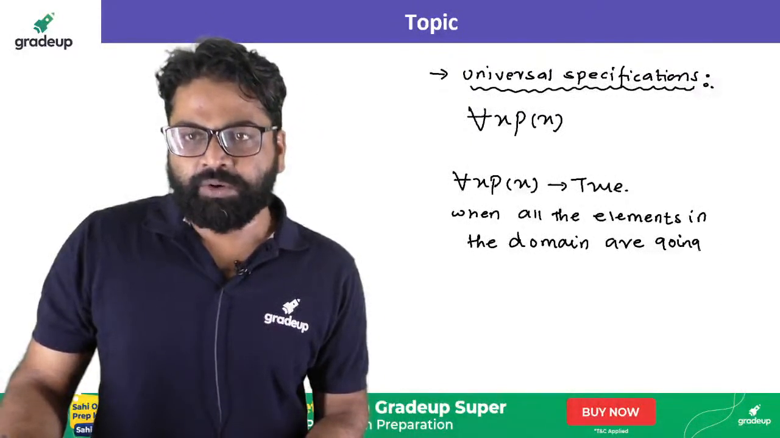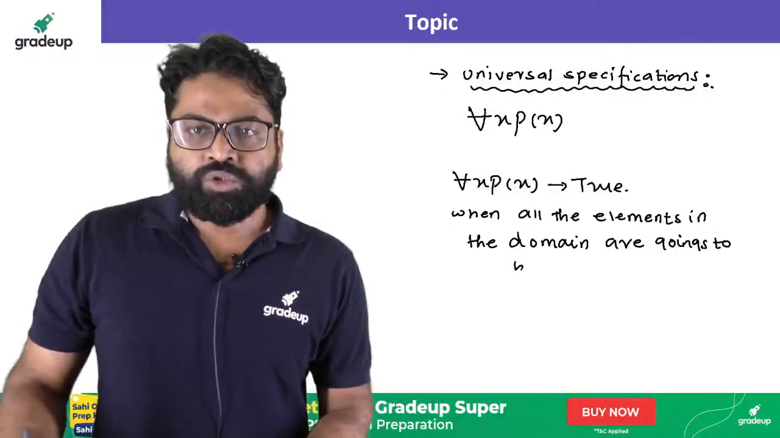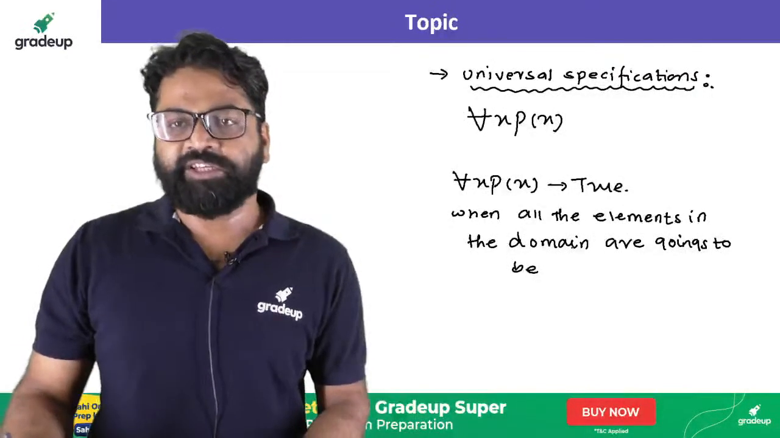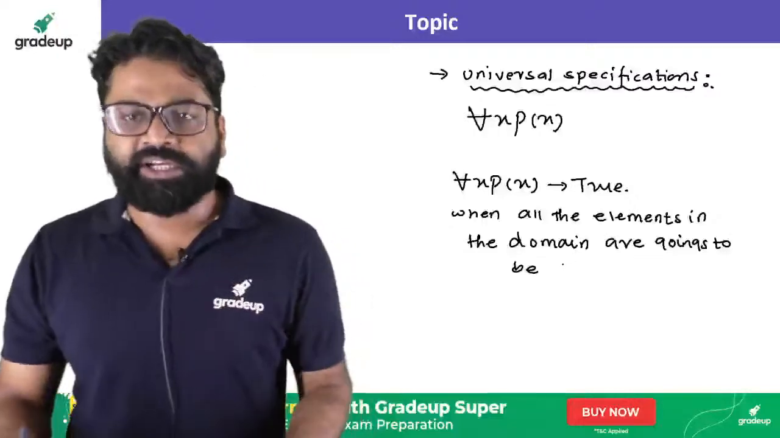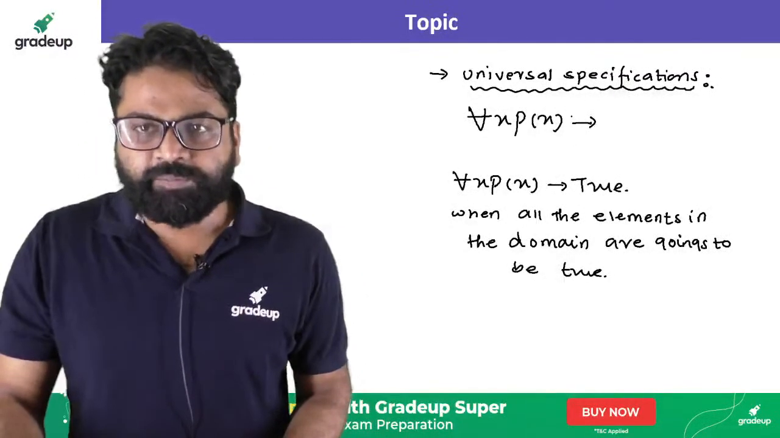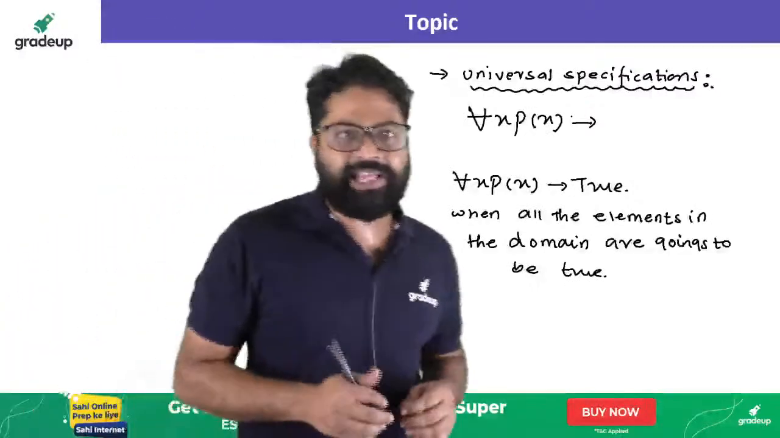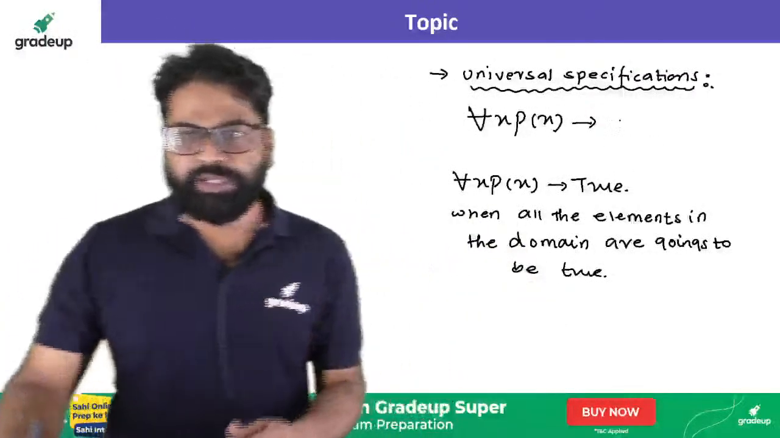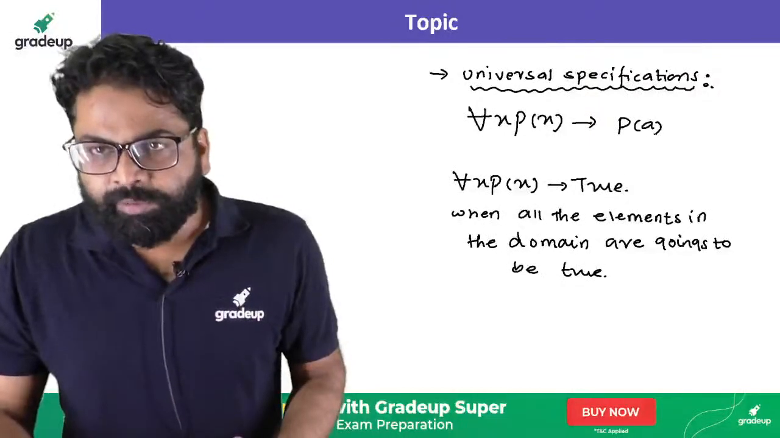Right? Yes or no? So we can say that for all of x, p of x becomes true when all the elements in the domain are going to be true. Now can we say that when all the elements in the domain are true, can I say that it will be true for p of a also?